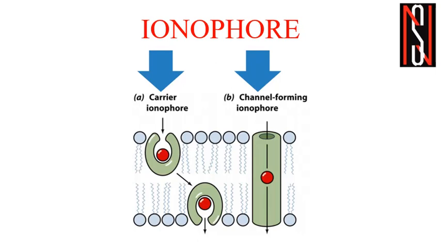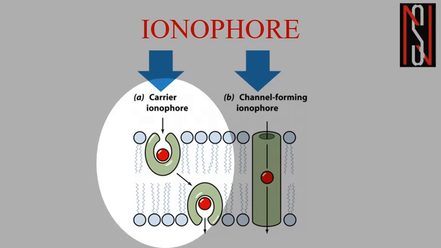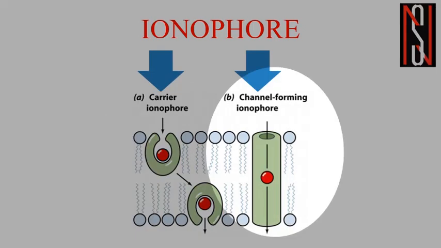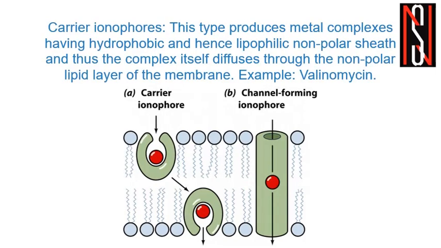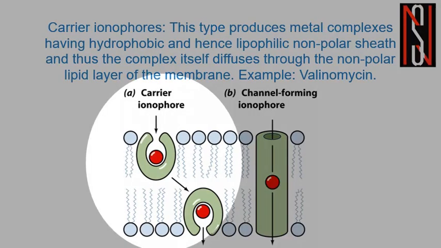In terms of the mechanism of transport of metal ions through the cell membrane, the naturally occurring antibiotics, or these ionophores, can be classified into two groups. The first one is the carrier ionophore, and the second one is the channel forming ionophore, which we will discuss elaborately in the next few slides. First, we will learn about these carrier ionophores.